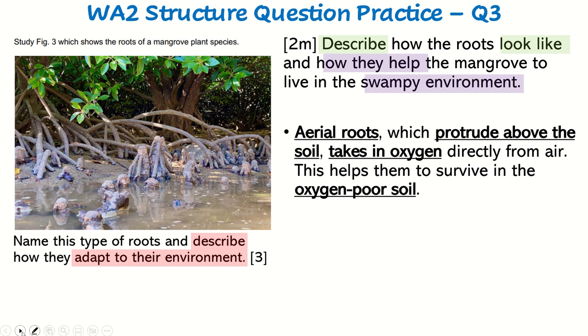Now, in green is a description. It describes how an aerial root looks like. It says that it protrudes from the soil. So that's a description. Next, in purple, this helps them to survive in the oxygen poor soil. This is a description of how these aerial roots help the mangrove to live in the swampy environment.